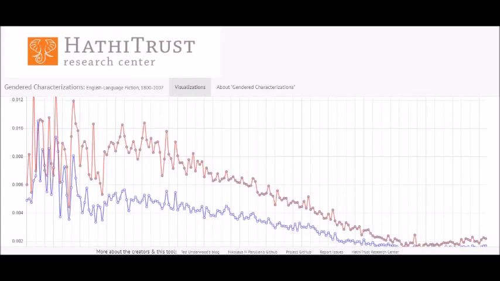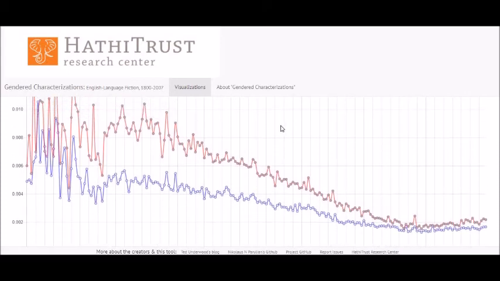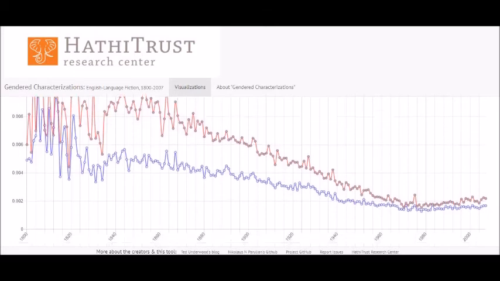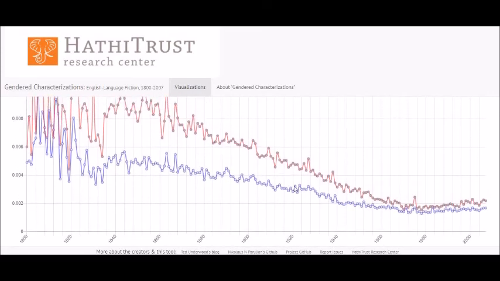And now how the words have been treated from 1800 to 2007. These are the visualizations that they have checked out, that yes, the gender characterization as observed in the different publications, those publications which are present in the HathiTrust digital library, they have showcased this as the map. And you can see the curve which is forming.